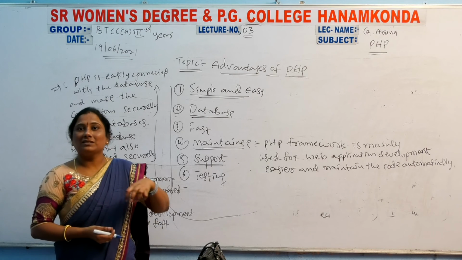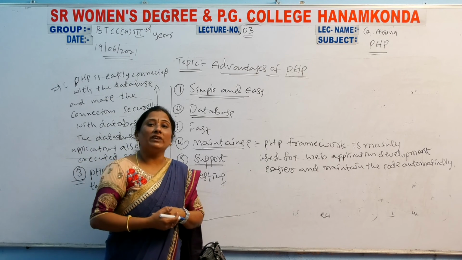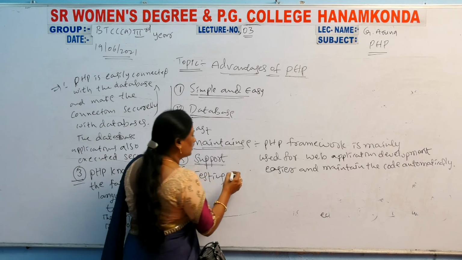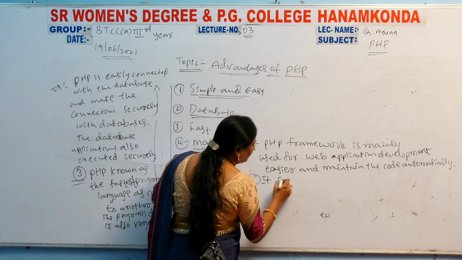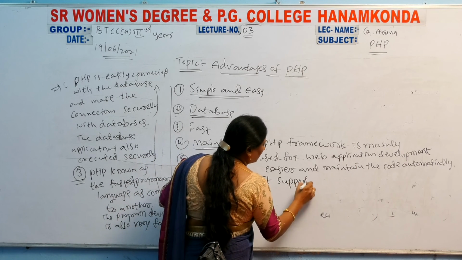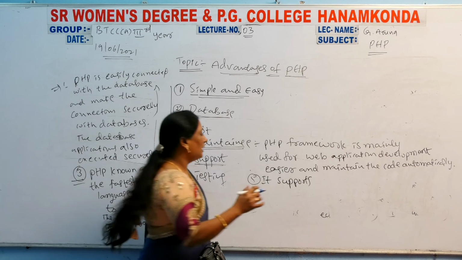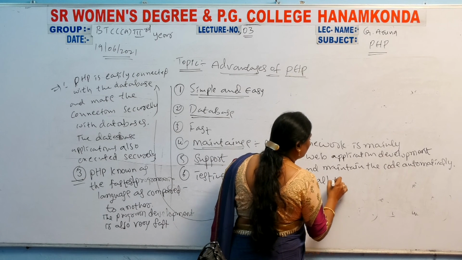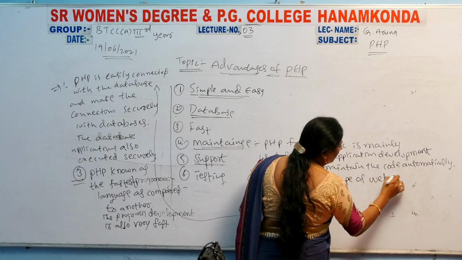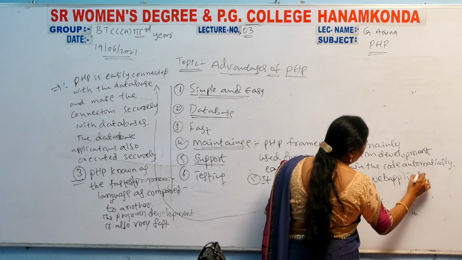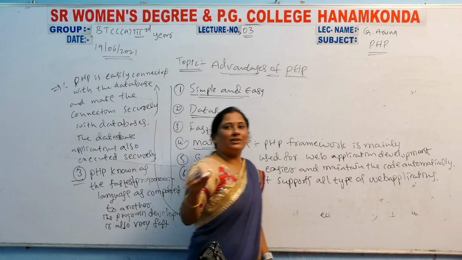PHP supports all types of web applications. So here the fifth one: it supports all types of web applications. So this is one advantage.